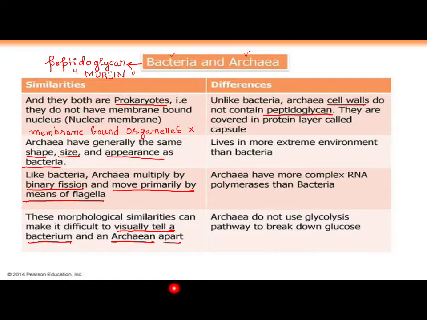The composition is different. They are covered with a protein layer. The archaea are able to survive in extreme environments because of the composition of the cell wall only. It is their cell wall which makes them strong and surviving in such extreme habitats. So naturally, I can't see the same cell wall in eubacteria and archaea, because the surviving strategy of archaebacteria in extreme habitats is the composition of the cell wall.